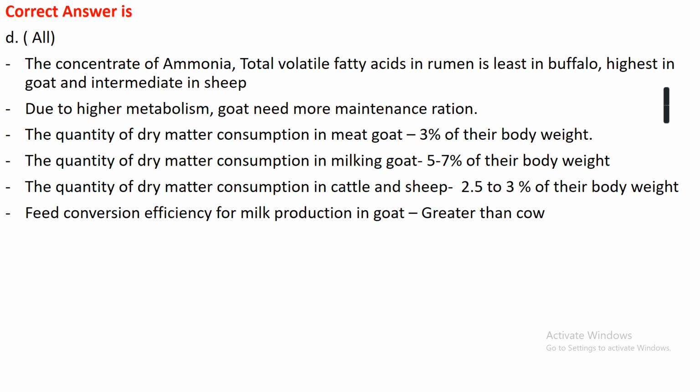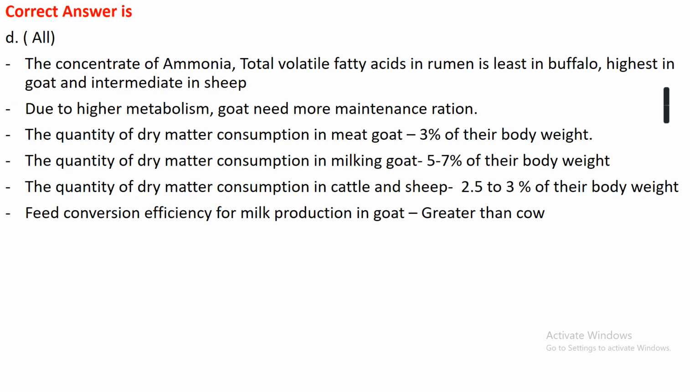Due to the higher metabolism of goat, goats need more maintenance ration. The quantity of dry matter consumption in the meat goat is 3% of their live body weight. In milking goat it is 5 to 7% of their total live weight, while in cattle and buffalo it is 2.5 to 3% of their live weight.